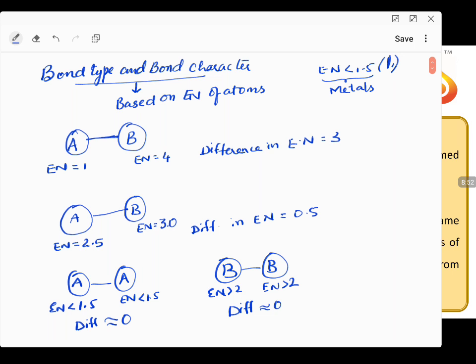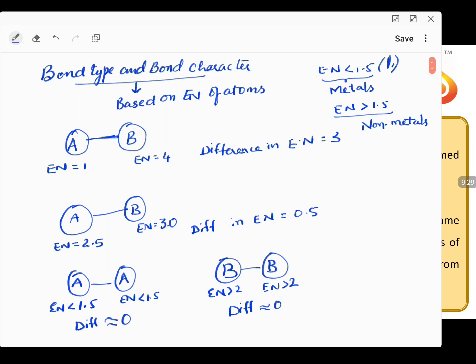If the electronegativity is greater than 1.5, I'm not saying all elements, please remember this word, I'm not using the word all, but mostly we observe in the periodic table that elements with electronegativity greater than 1.5 end up as non-metals. There may be some elements with 1.6, 1.7 that are metals also, but they will be slightly acting as metalloids. But if it has to be a pure metal, it has to have an electronegativity less than 1.5.